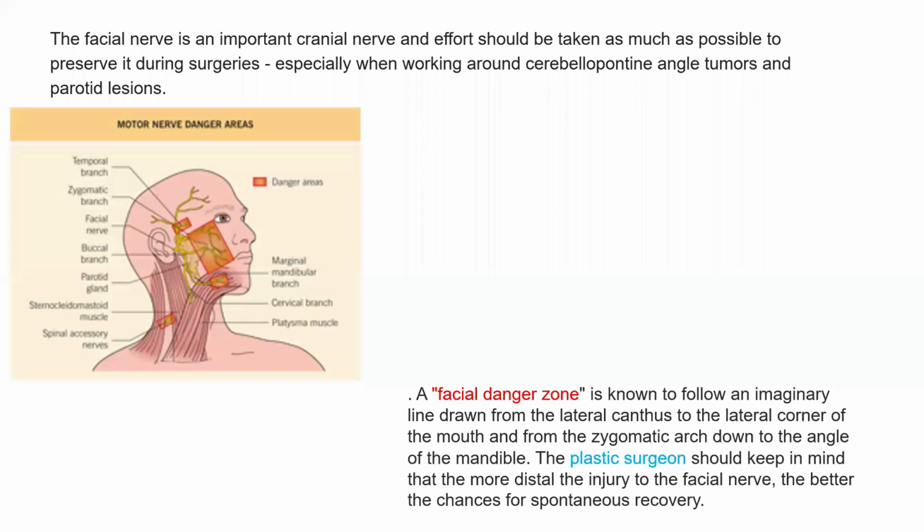So in order to prevent injury to the facial nerve during surgeries over the face, they describe something called the facial danger zone. Okay. So here it's marked by a line drawn from the lateral canthus of the eye to the lateral corner of the mouth, and then from the zygomatic arch to the angle of the mandible. So this area enclosed by these landmarks, okay, is the area that the facial nerve must be protected to prevent it from injury. And the plastic surgeon should also keep in mind that the more distal the injury to the facial nerve, there's better chance for spontaneous recovery.